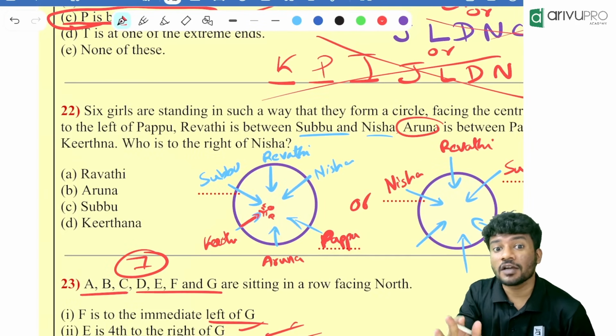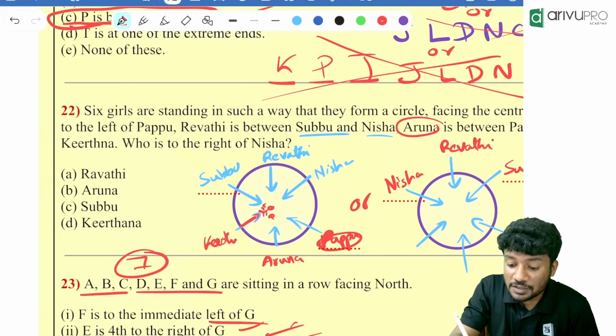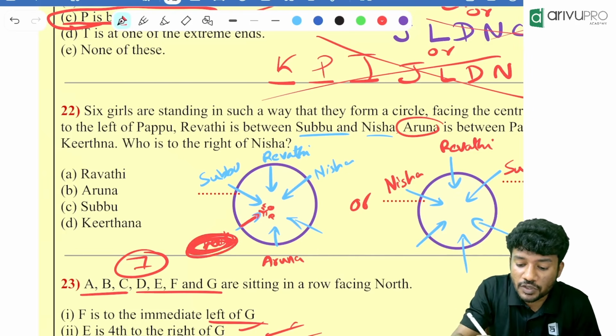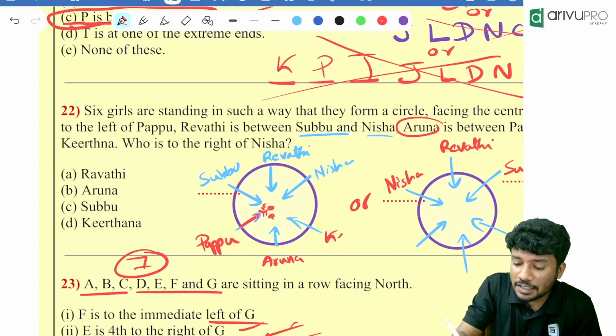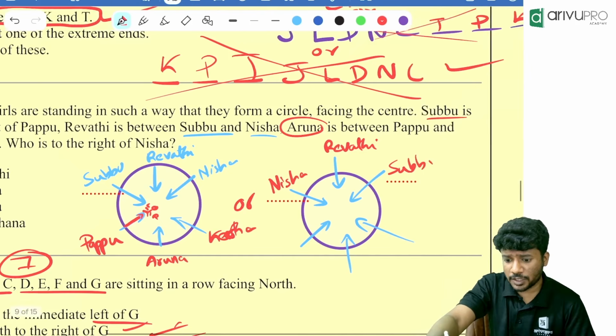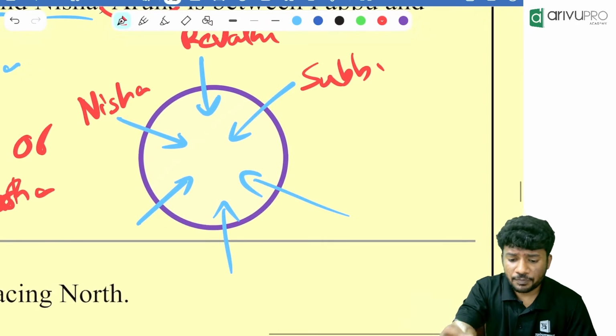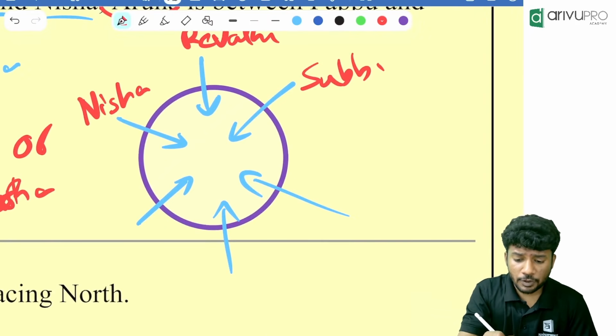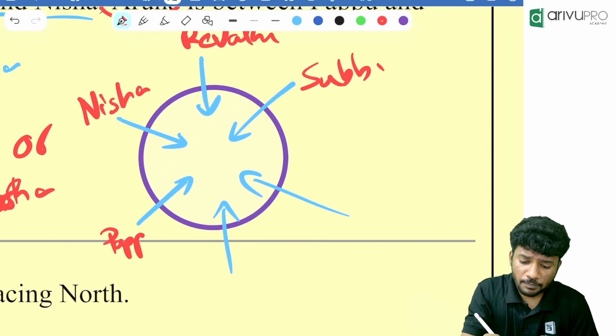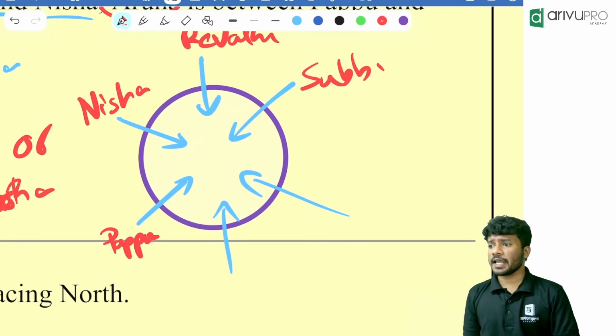No. They are opposite to each other. That means this assumption is wrong. So, which one will be correct? Papu should be over here and Kirtana should be over here. Now, we will check with respect to this also. Now, people, in the second drawing, can I put Papu over here?